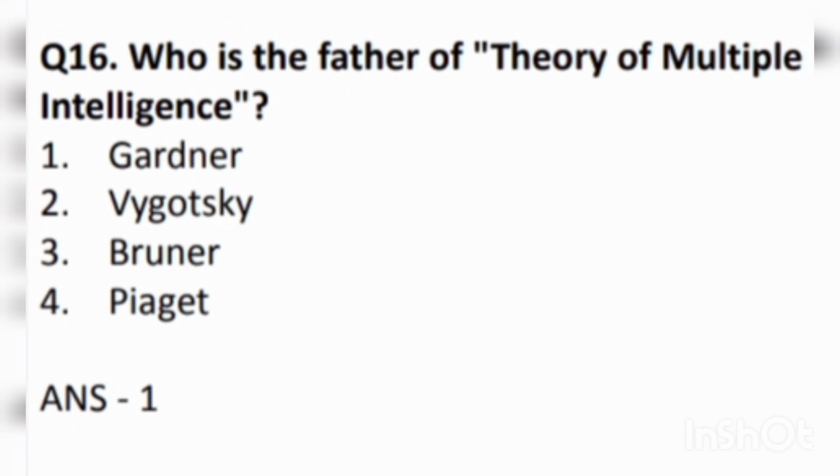Next question. Who is the father of the theory of multiple intelligence? First Gardner, second Vygotsky, third Bruner, fourth Piaget. That is Gardner, not Piaget. So note this, because everyone would write Piaget in this, but Gardner was the father.